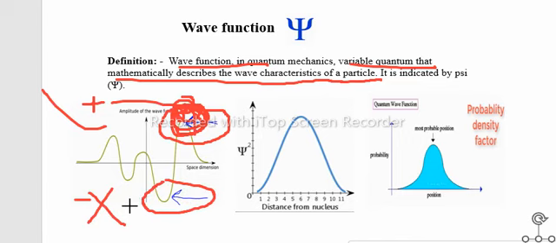Later on, scientists thought that psi has no physical significance, but if we square it, the square has physical significance. Psi square tells us the probability of finding the electron. This tells us the chances of the electron, that here we get the electron. It means that this is the probability density factor.